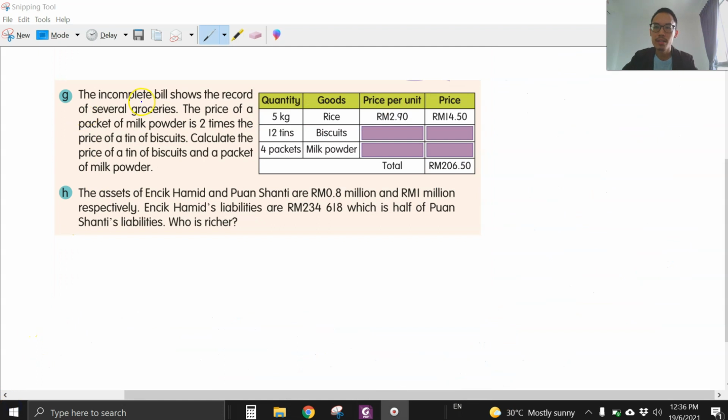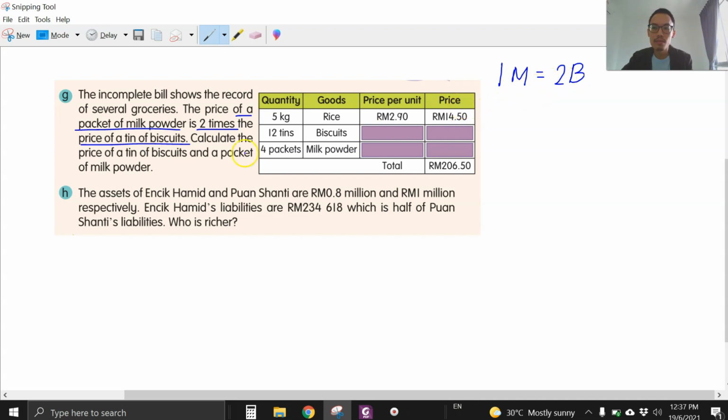Okay, question G. The incomplete bill shows the record of several groceries. The price of a packet of milk powder is 2 times the price of a tin of biscuit. Okay, this one very important. I have to write this down first. 1 packet of milk powder, okay, M for milk powder, equals 2 tins of biscuits. 1 milk powder equals 2 tins of biscuit. Okay, 1 packet susu sama dengan 2 tin biskut.